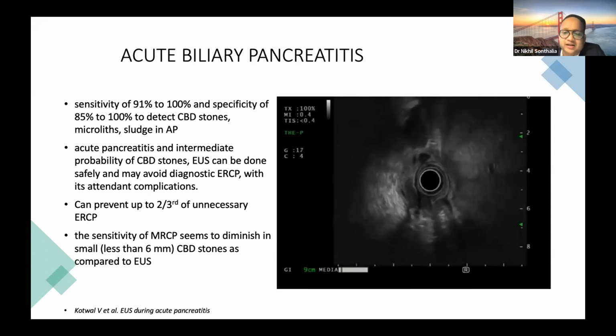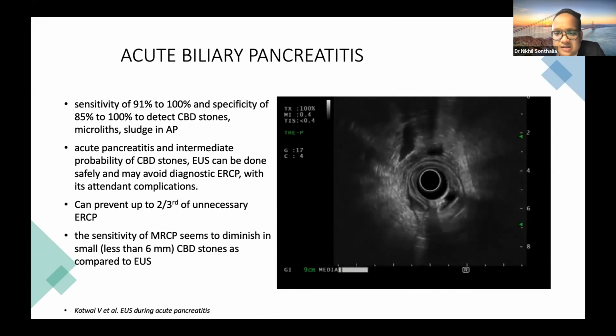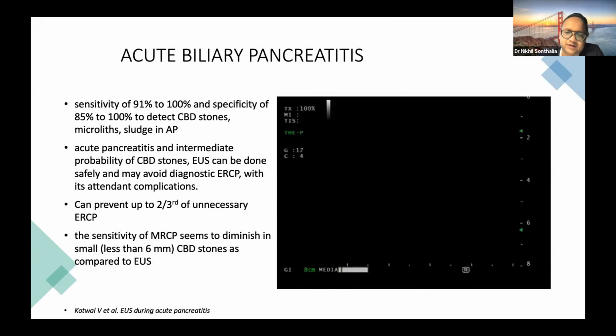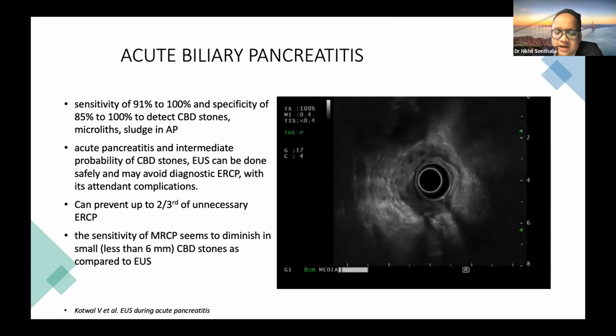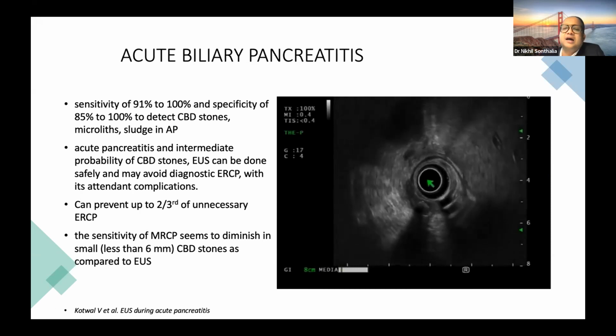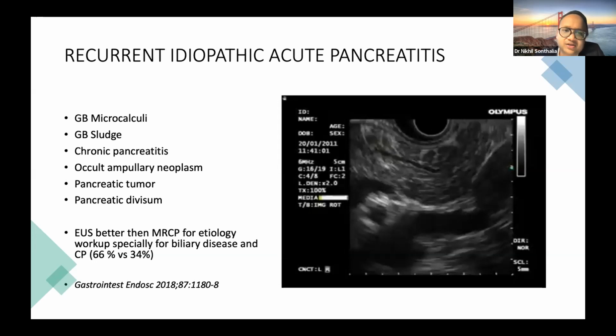So we get a lot of clinical scenarios where there is a dilated CBD and the patient is having pancreatitis. We don't know whether there is a stone or not, whether it requires ERCP or not. A number of studies have shown that a good diagnostic EUS can prevent unwanted ERCPs in these patients. Again, in patients with recurrent idiopathic acute pancreatitis, where we don't know the exact etiology, we cannot prognosticate the patient, we cannot formulate a permanent line of follow-up and management.